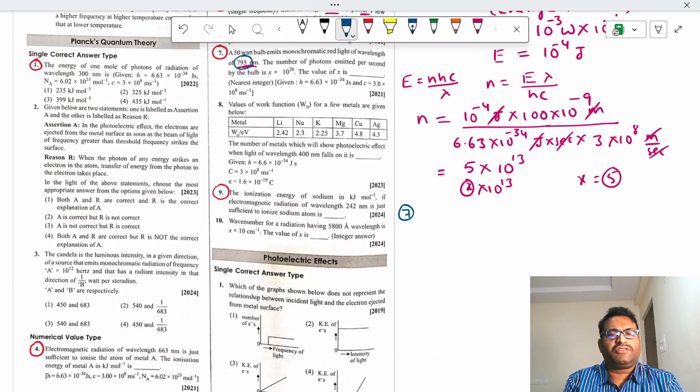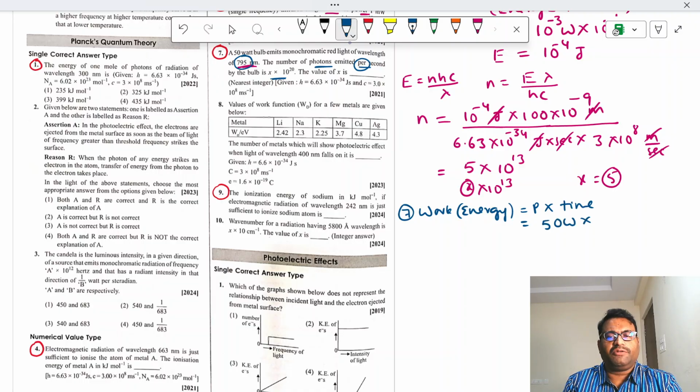Similar type of question: the number of photons is asked, per second. Energy is power into time, which is 50 watt into 1 second, that is equal to 50 joule.